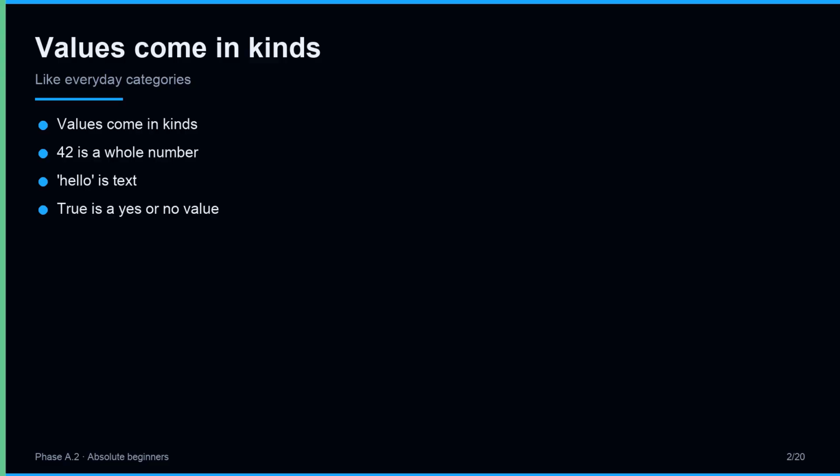Just like in everyday life, where an apple and a bicycle are different categories of thing, and you would never try to ride an apple. Python sorts its values into categories too, and the category a value belongs to is called its type. Every value has a kind.